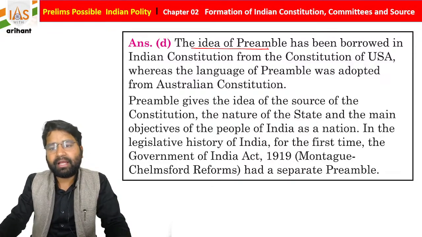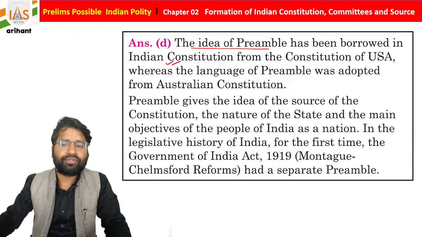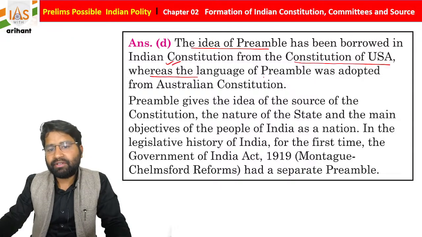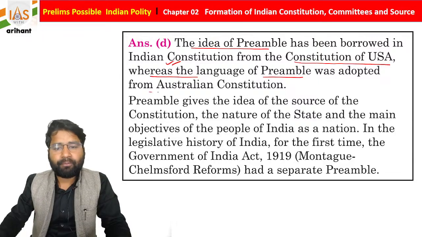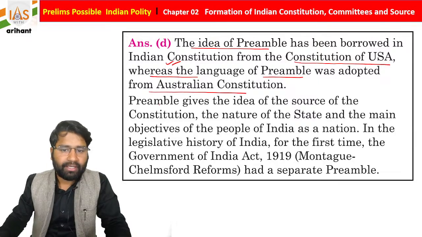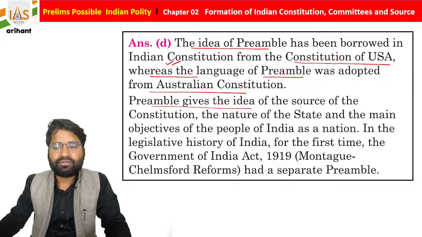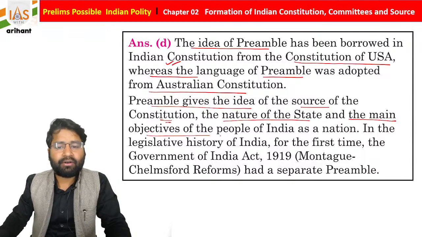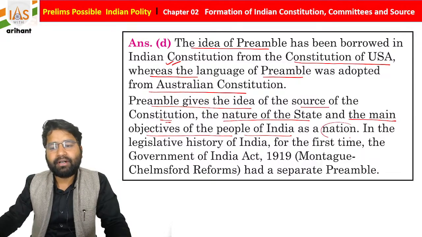The preamble has been borrowed in the Indian Constitution from the Constitution of USA, whereas the language of the preamble was adopted from the Australian Constitution. The preamble gives the idea of the source of the Constitution, the nature of the state, and the main objective of the people of India as a nation.